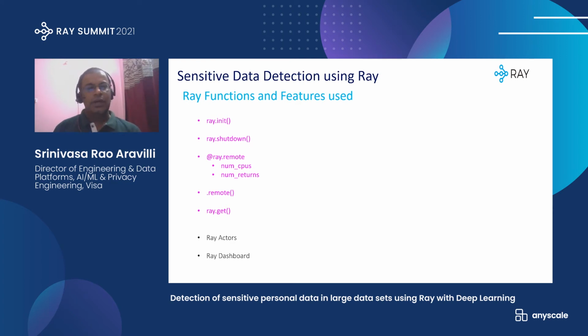In Ray, we have used almost all the functions like ray.init to initiate the Ray server and shutdown to shut down the Ray server. Then we use the ray.remote decorator to execute some of the Python functions, and especially we use two attributes of the remote decorator: num_cpus, to specify the number of CPUs used to execute this particular remote function,